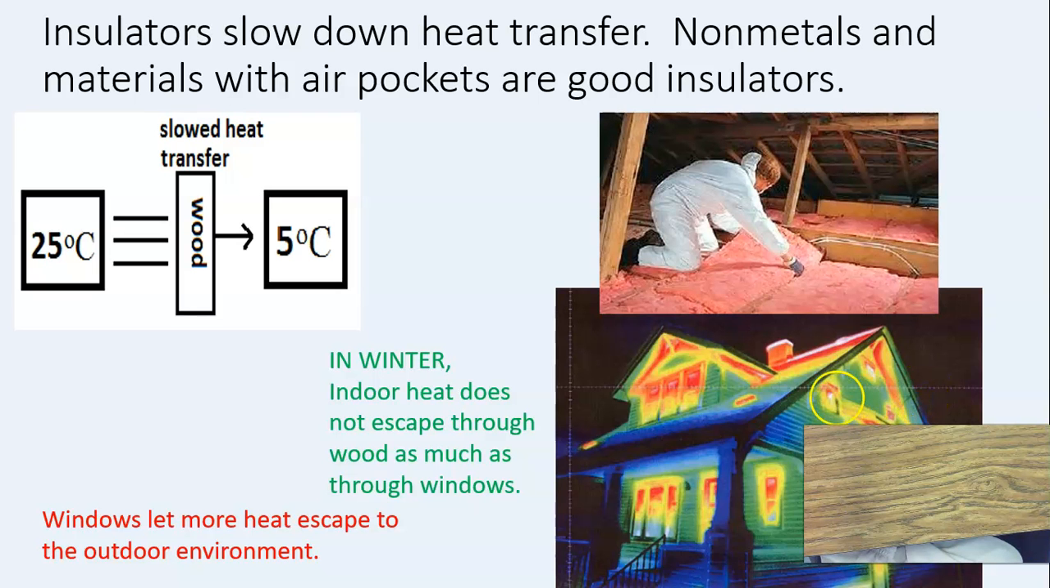Insulators are something that slows down heat transfer. Nonmetals and materials with air pockets are really good insulators. Like up here, you can see the insulation that's being put into your home. In winter, it keeps heat from leaving your house, but in the summer, it keeps heat from coming into your house. So remember, heat energy moves from hot to cold.